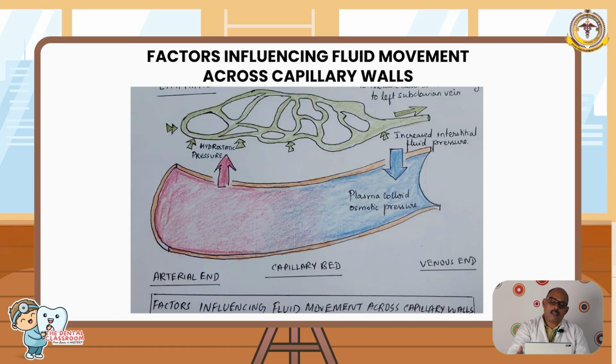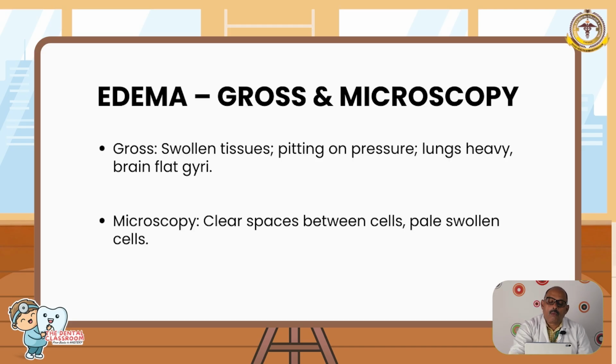This is the capillary blood flow through a vessel wall: at the arterial end you have the hydrostatic pressure, and at the venous end you have the oncotic pressure. When there is increased hydrostatic pressure, fluid goes out of the vessel wall, goes to the lymphatics, gets absorbed, and then comes back into the vessel. Now, what are the gross features? You can have swollen tissues, pitting on pressure, heavy lungs, and a flat brain. On microscopy, you can have clear spaces between the cells with pale swollen cells.